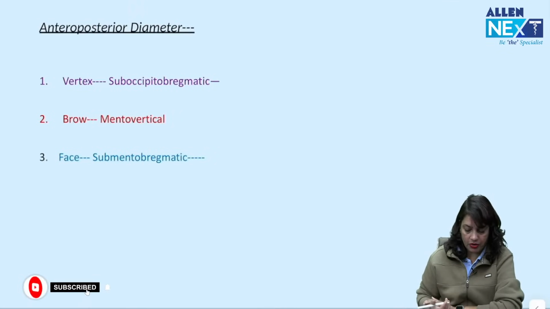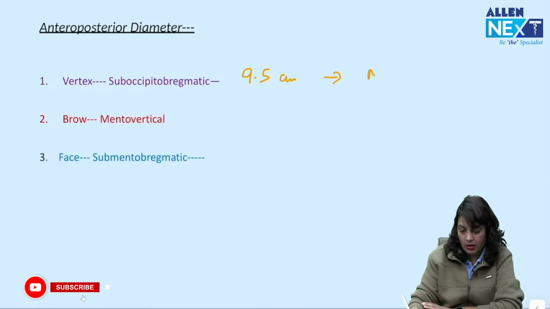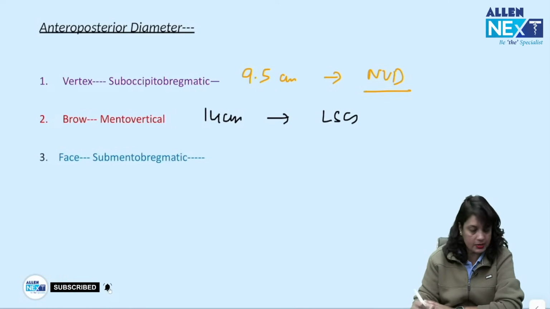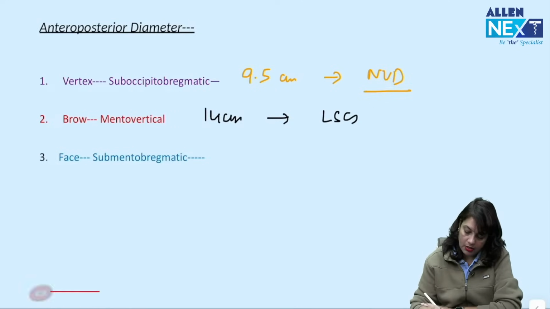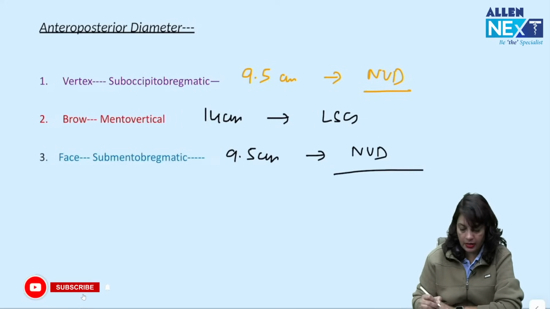The anteroposterior diameter in vertex is suboccipitobregmatic, 9.5 centimeters. Normal vaginal delivery can take place. Mento-vertical is 14 centimeters. You have to do a cesarean section. Submentobregmatic is 9.5 centimeters. Normal vaginal delivery.